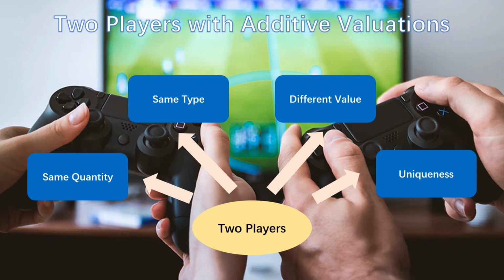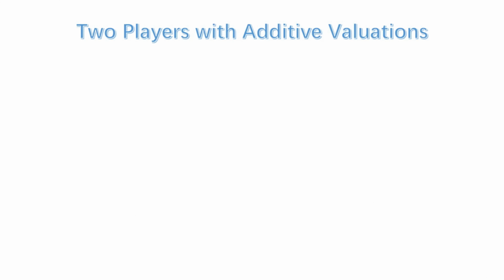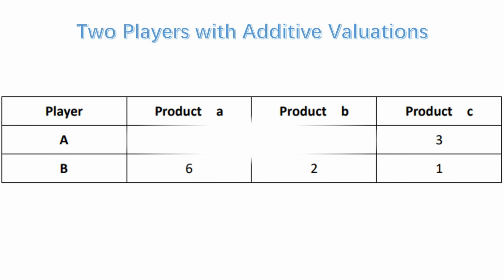Here, we introduce an example to make the concept clear. There are two players, A and B, in the table and three products A, B, and C. Player A's value for obtaining commodities A, B, and C is 5, 4, and 3, respectively.